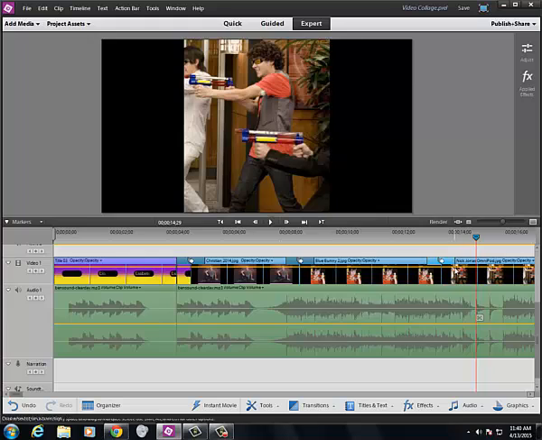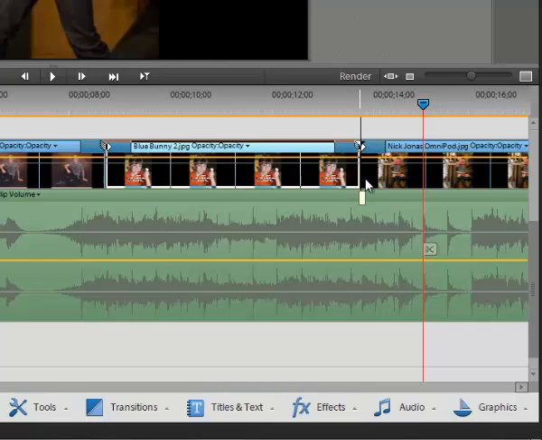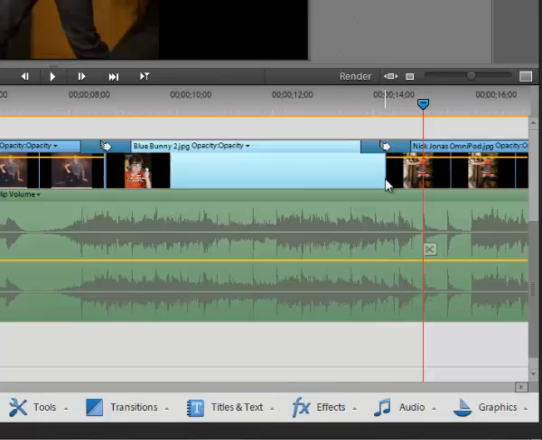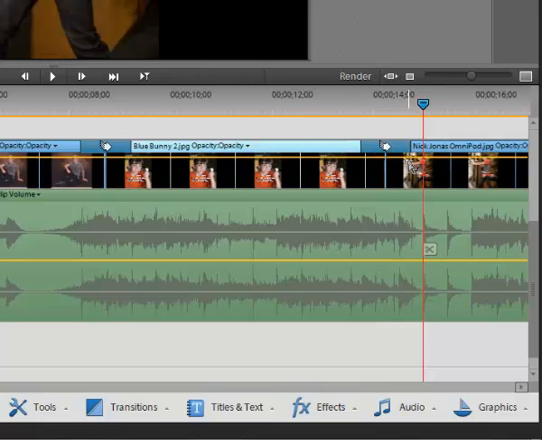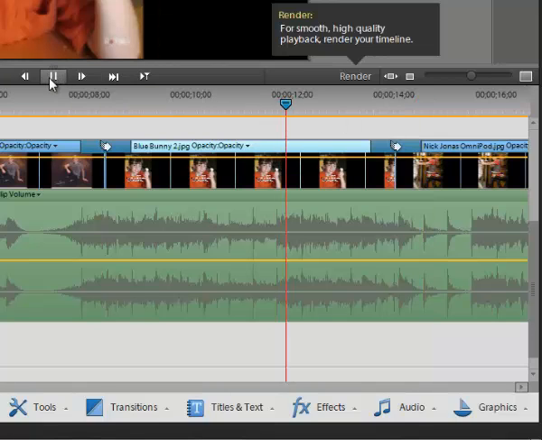And the end of this transition now needs to line up with this. I get my trim tool, and my trim tool is facing to the left, which means it will only affect the picture on the left. And in this case, I'm going to drag it to the right until that end of the transition lines up with my playhead. I think I've got it, so I'm going to go back and press play.